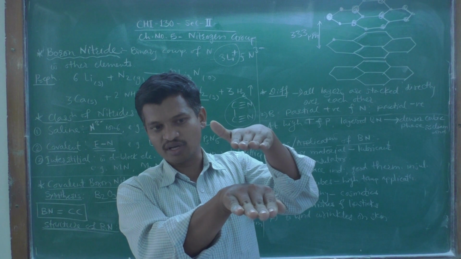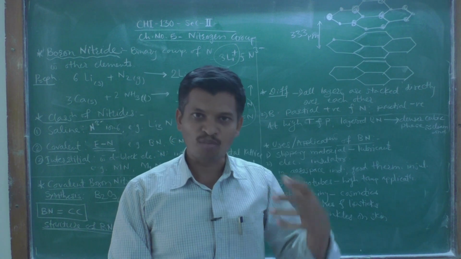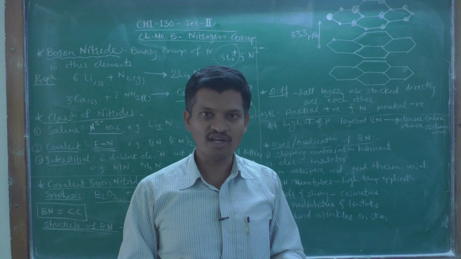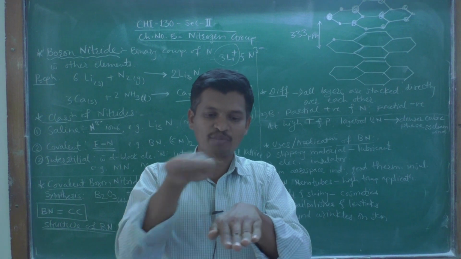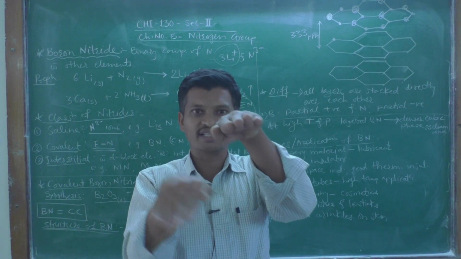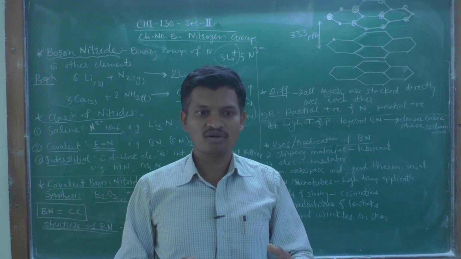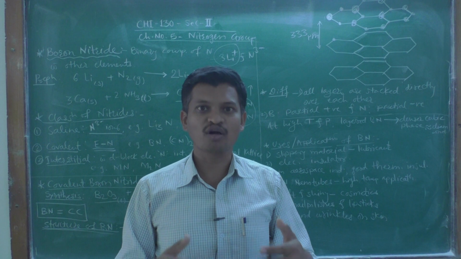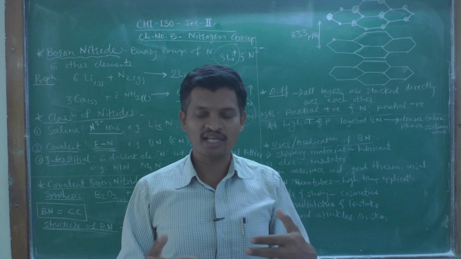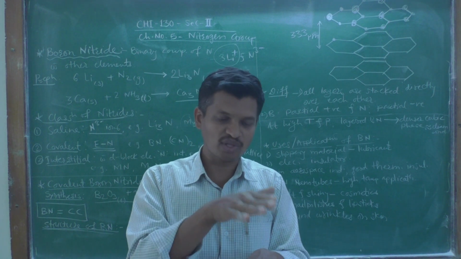This is the situation in graphite, but in boron nitride the situation is different. All the rings are present exactly one over the other, just like this, when we stack books or a stack of bricks. Then it is called stacking one over the other.